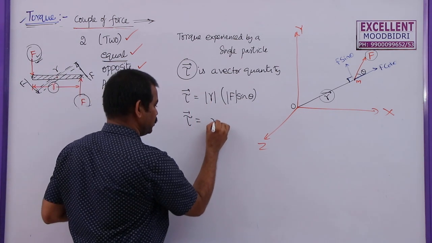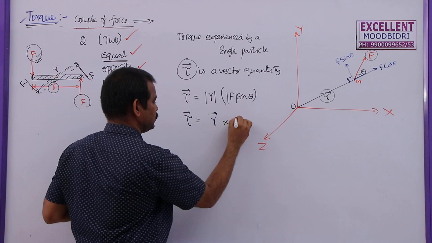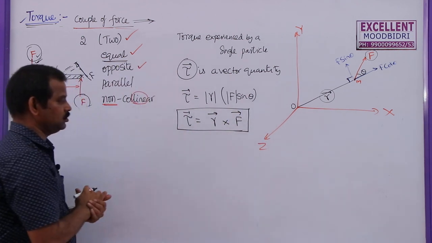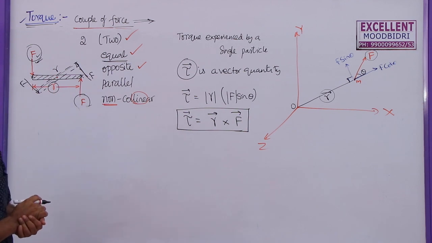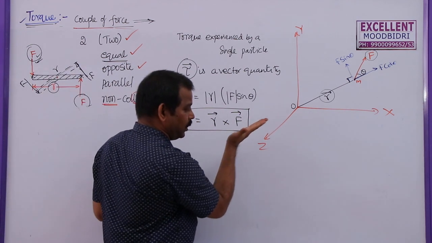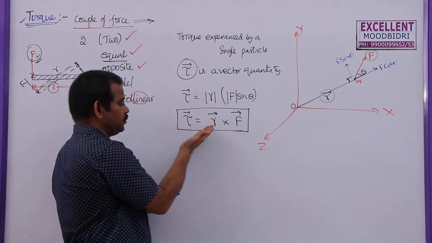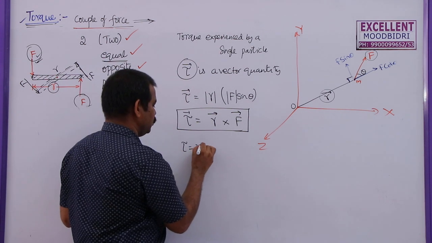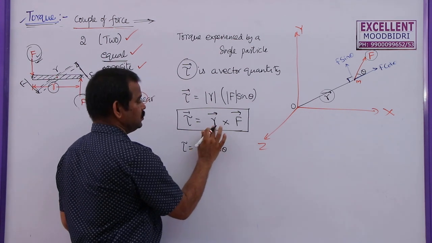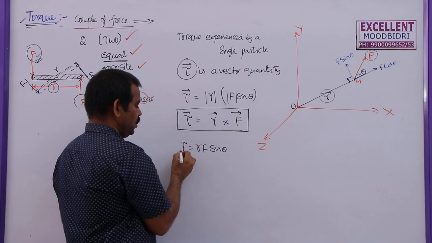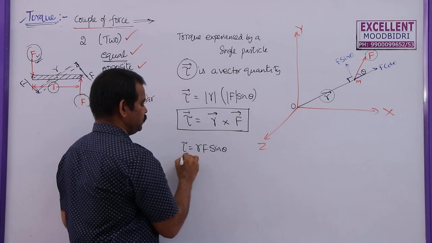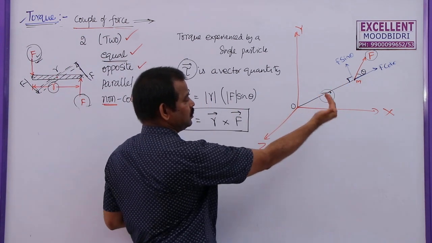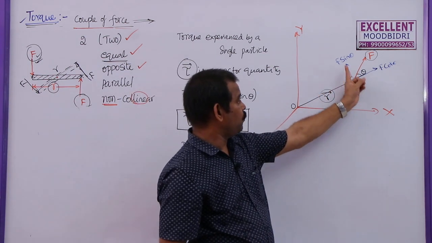So what am I going to write here? R bar cross F bar. So this is the expression: torque is equal to R bar cross F bar. That means, what is the direction of the torque? This is the magnitude of the torque. If you multiply these two, you will get the magnitude of torque. And we know that torque tau is equal to RF sin theta, because A cross B is equal to AB sin theta, and R bar cross F bar is equal to RF sin theta. Now, this is R and this is how force is acting, so we are taking only the component of force.